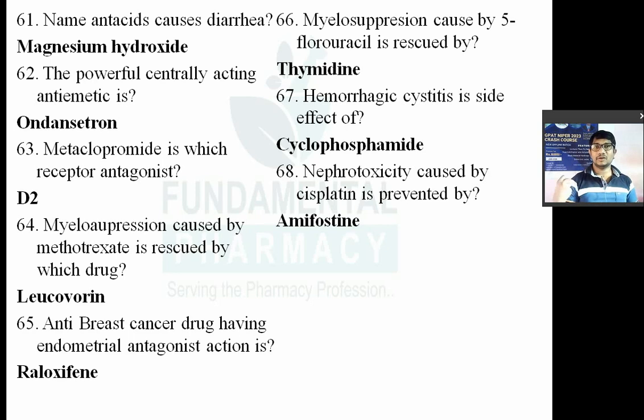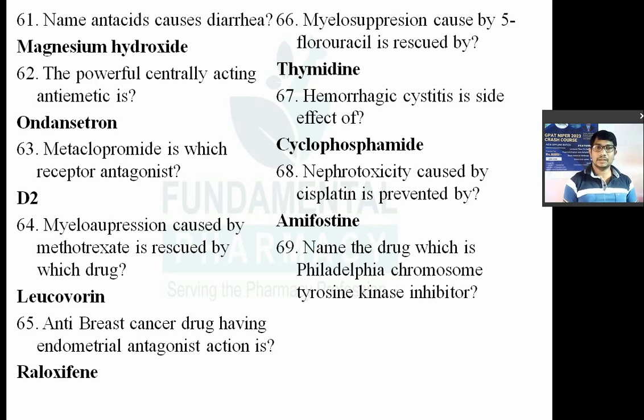Now we'll see the next question. Name the drug which is a Philadelphia chromosome tyrosine kinase inhibitor. The answer is imatinib.